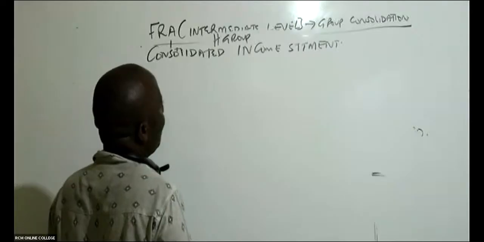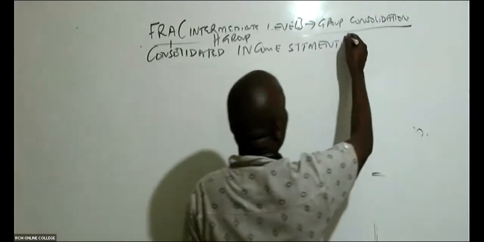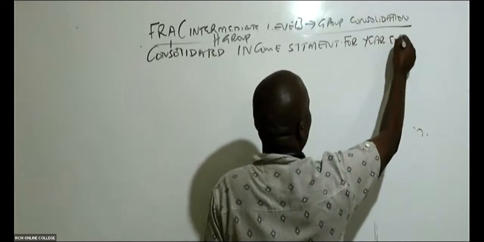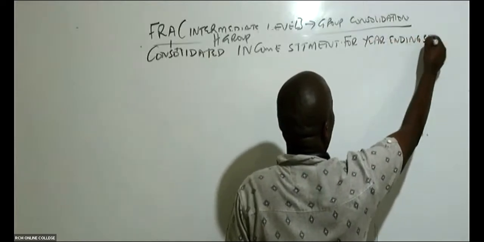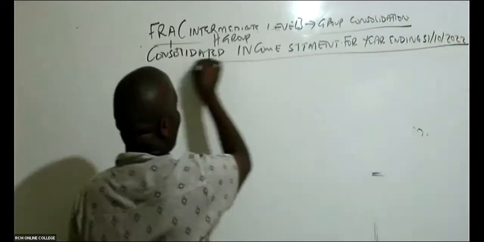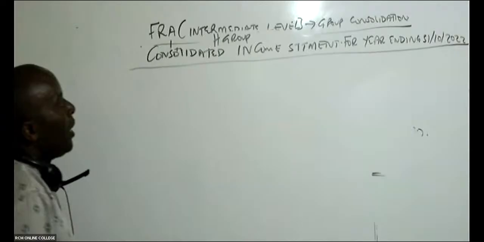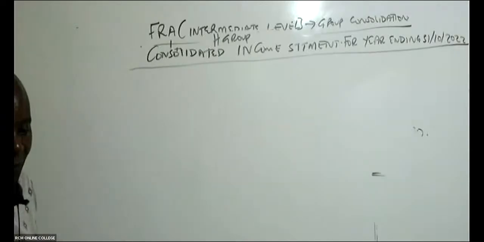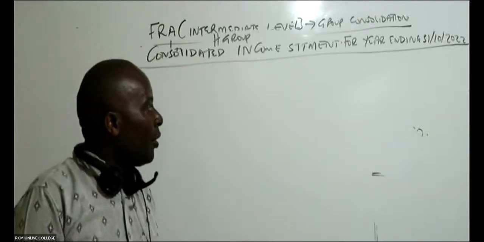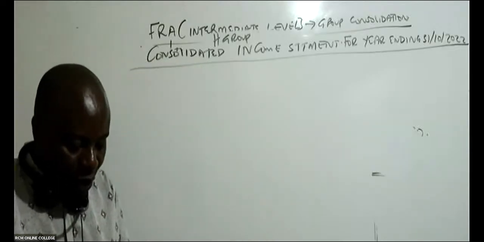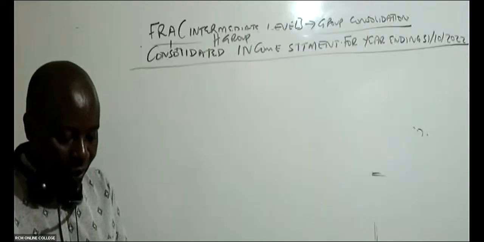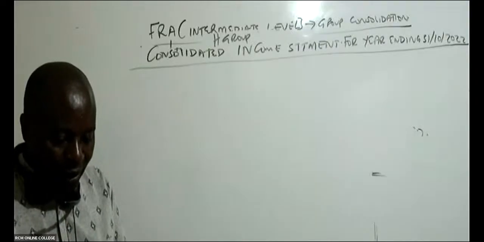So it is consolidated income statement for the year ending 31st October 2022. You must write like that. Underline.